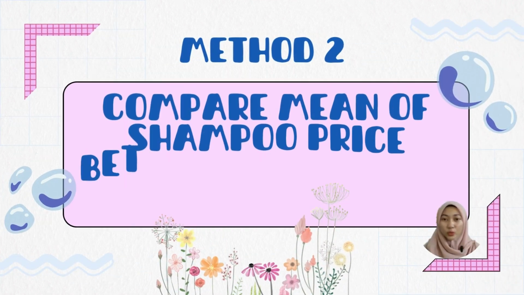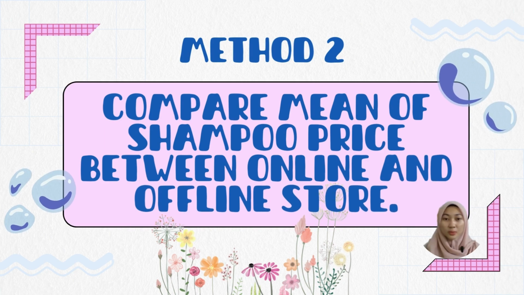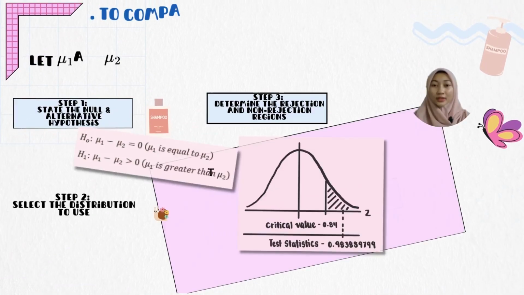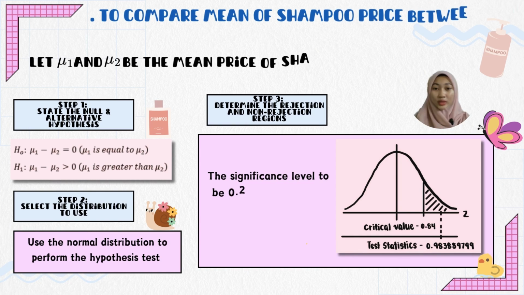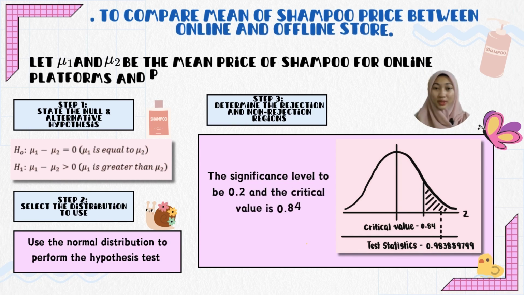Next, method 2, which is to compare the mean of shampoo price between the online platform and the offline store. After that, we can start calculating method 2. Let mu1 and mu2 be the mean price of shampoo for the online platform and the physical store. We start with step 1, which is to state the null and alternative hypotheses.